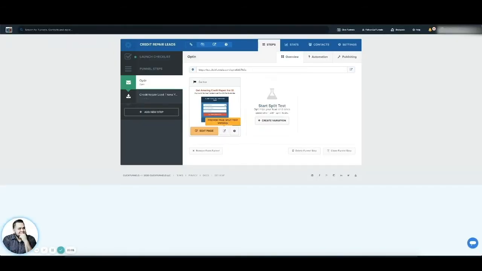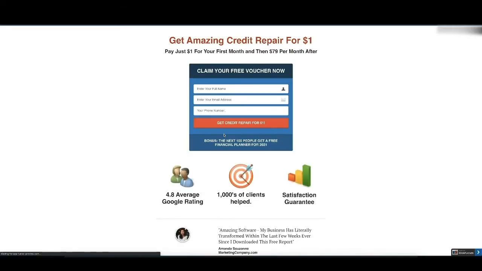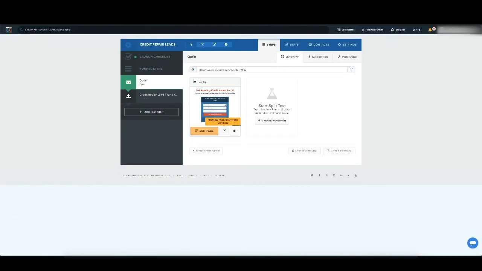Okay, so now I need to grab a link, right? I can use this link right here. I can just copy this because ClickFunnels gives you an automated, like a default domain. Or I can assign a domain to this. That's a little bit more technical and complicated.